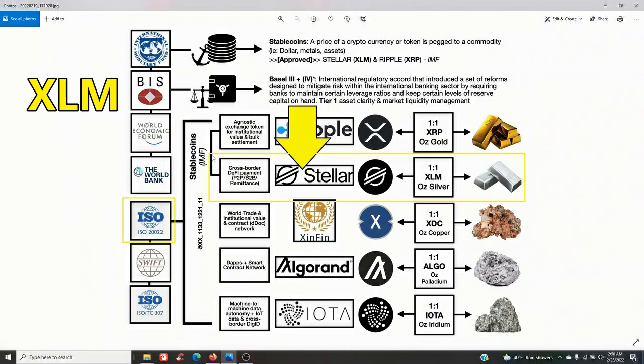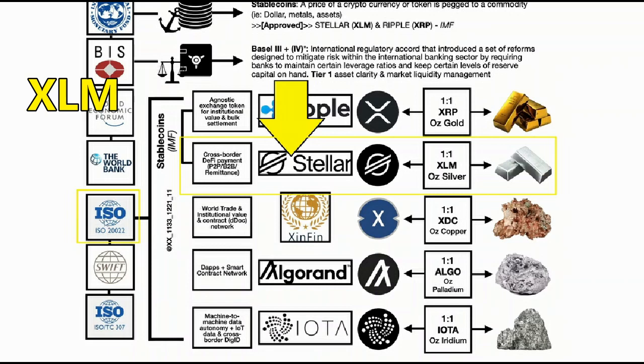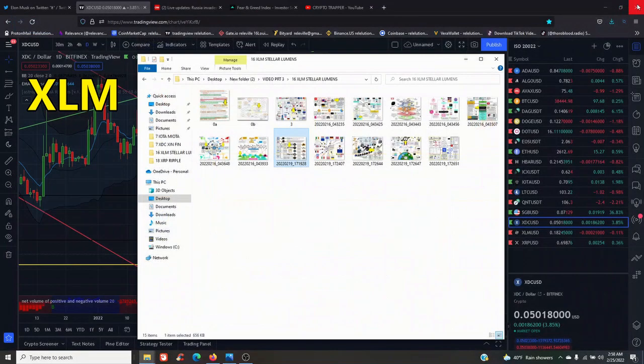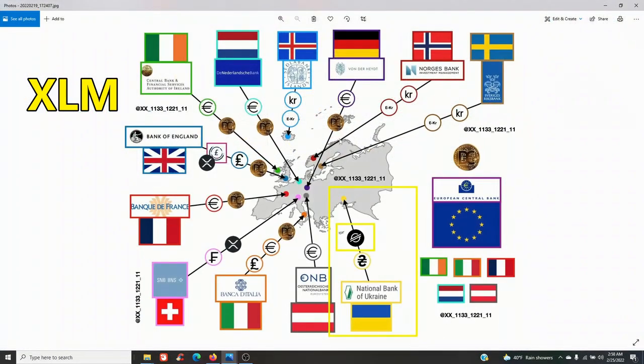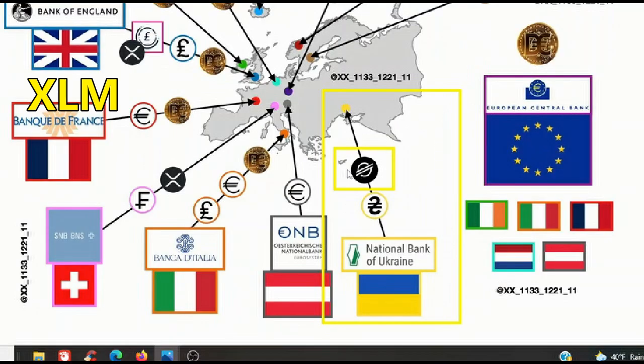Next, we're back here to the materials grid. You have your ISO 20022 confirmation here. You have your cross-border DeFi payment, P2P, B2B remittance, Stellar with its logo, a 1-for-1 XLM per ounce of silver. That's 1-for-1 XLM per ounce of silver. Next, we have country flags, lots of logos, and you have your Stellar logo here.